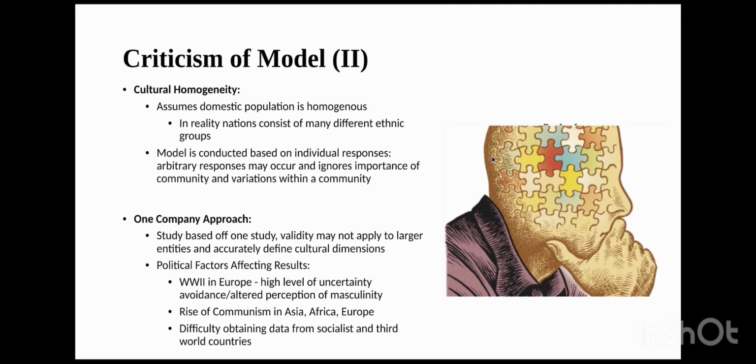Cultural homogeneity. The model assumes a whole domestic population is homogeneous, when in reality the culture could be made up of many, many different ethnic groups and backgrounds. For example, having a lot of students from one country and another when the theory is being put out could drastically change the results and result in unfair answers, as it's perhaps not a fair representation of the culture, as the students are only there for a short term and don't represent the culture as a whole.